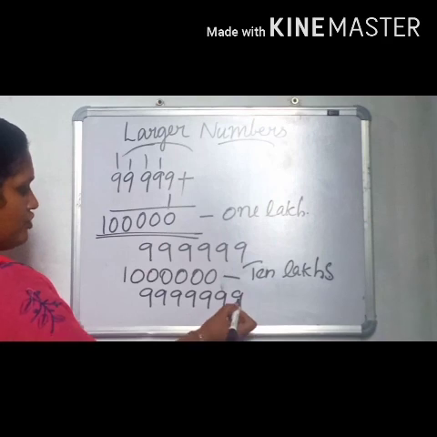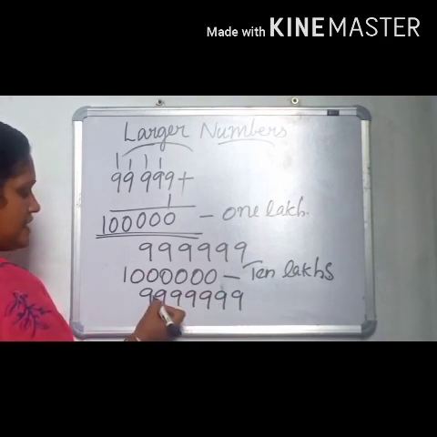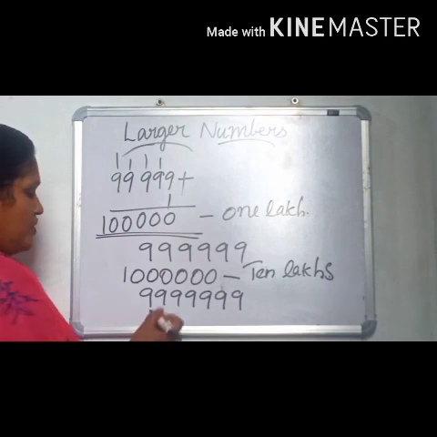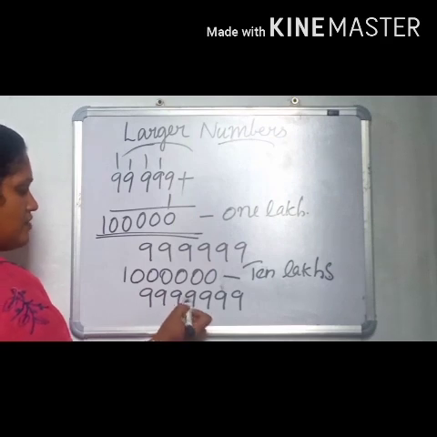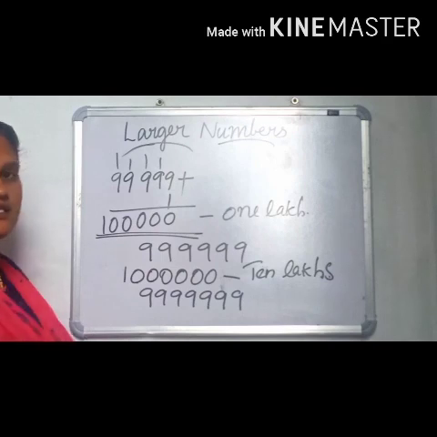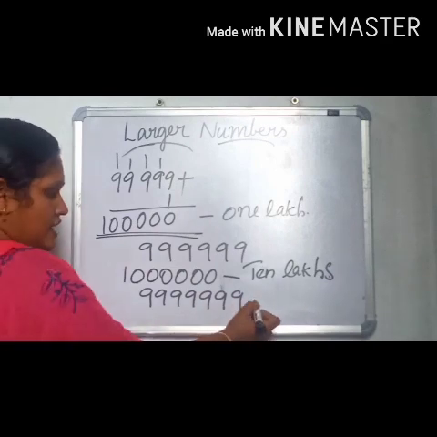Here the place values are ones, tens, 100, 1000, 10,000, lakh, 10 lakh. We should read the lakhs and 10 lakhs places together. So, the number name of this is 99 lakh, 99,999. Clear?